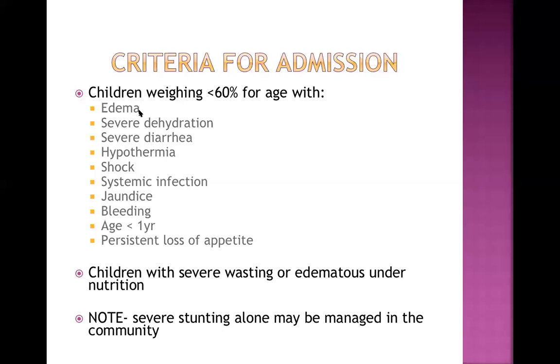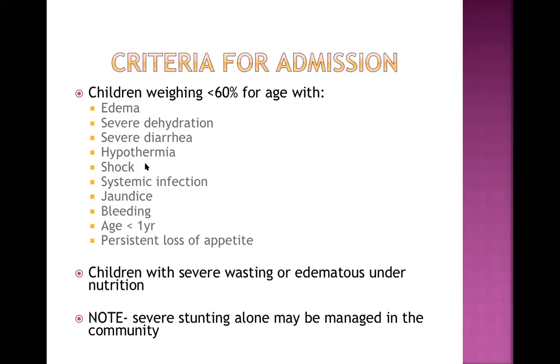Because in the Wellcome Trust classification, we take weight for age and whether there is edema or not. But if your teacher asks you about the Indian Academy of Pediatrics classification, then it falls under grade 3. It depends which classification you use.